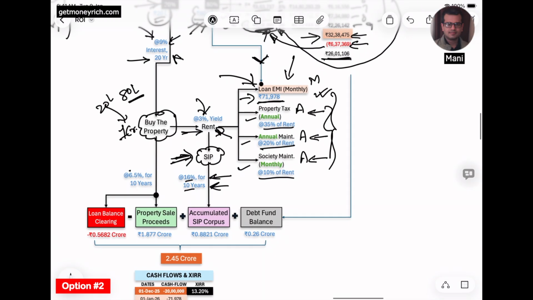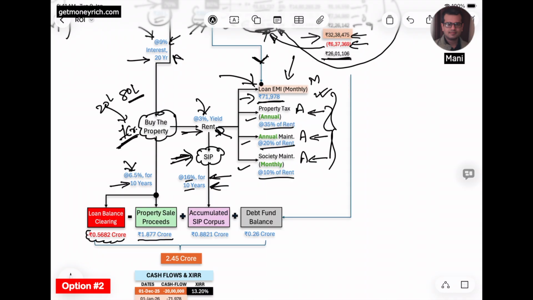So after the 10th year, the first thing that he will do, he will sell the property. The property that he has purchased for 1 crore, I've assumed that the property rate will grow at 6.5% per annum for the next 10 years. So after 10 years, his property value will be 1.877 crores.